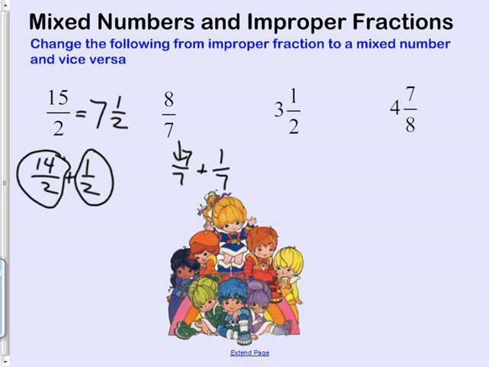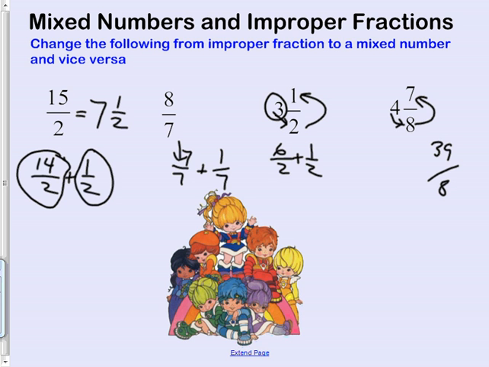All right. This can be thought of as a whole bunch of halves. How many halves make 3? 6 halves plus 1/2. Do you get how that helps? Because what's the answer? 7 halves. And you can do the shortcut, which is 3 times 2 plus 1. It's just sometimes people don't know what the heck they're doing. So this is a shortcut. If you know the shortcut, it is that times that plus that. So it's 4 times 8. 8 times 4 is 32. Plus 7 makes 39/8. If you want to do it that way, great.